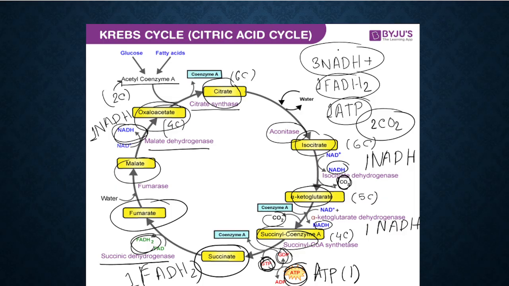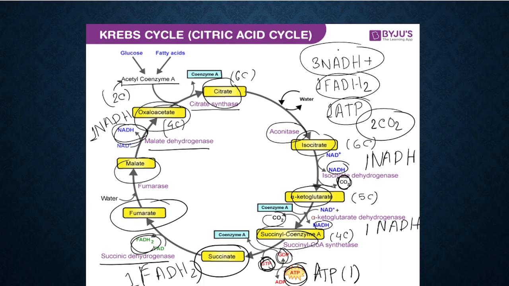Now, this cycle will run twice. Why will the cycle run twice? The cycle will run twice for one glucose. So how many NADH are we going to get?